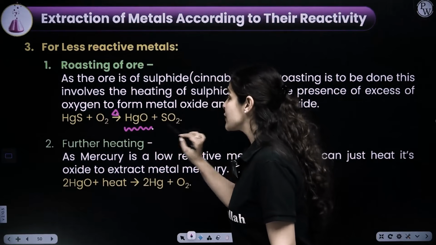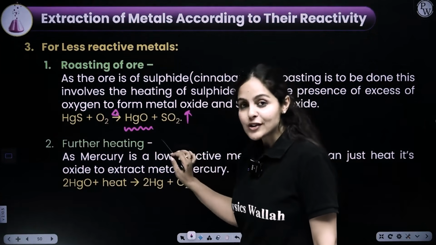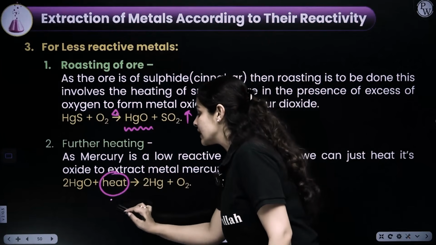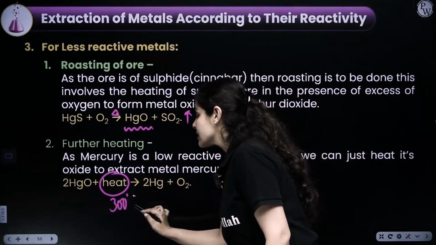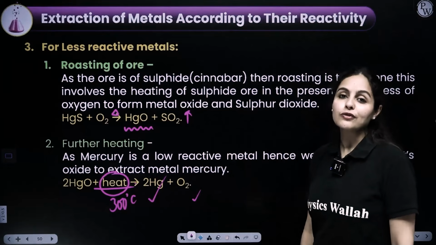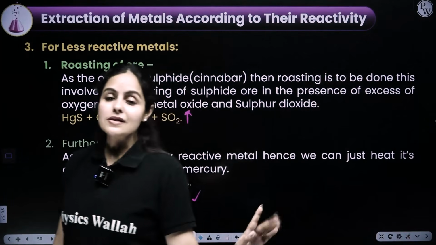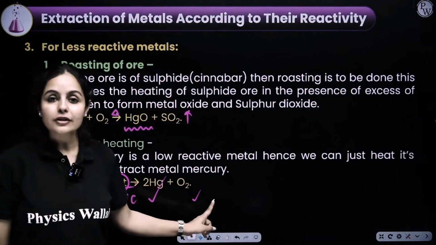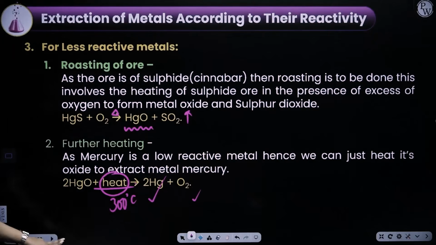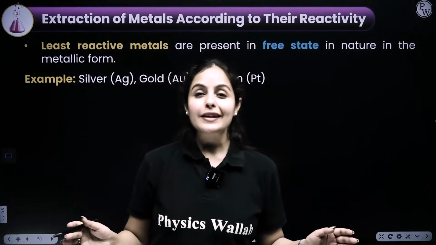Oxide of mercury is formed, and along with that sulfur dioxide gas is evolved. Once you have the oxide of mercury, you just have to heat it at 300 degrees Celsius, and then you'll get your mercury out, plus oxygen formed as a byproduct. Simple, done and dusted. Simple process, no reducing agent required here. Once you have an oxide, you just have to heat it alone and the metal would be extracted. Okay? I hope it is clear till here.